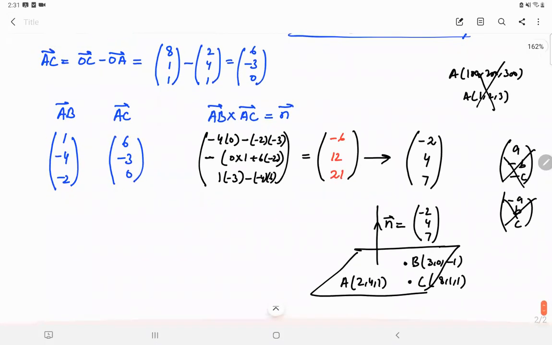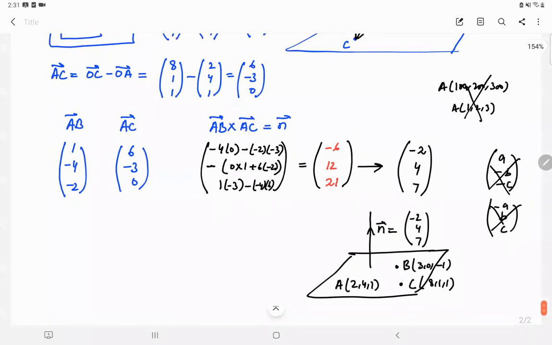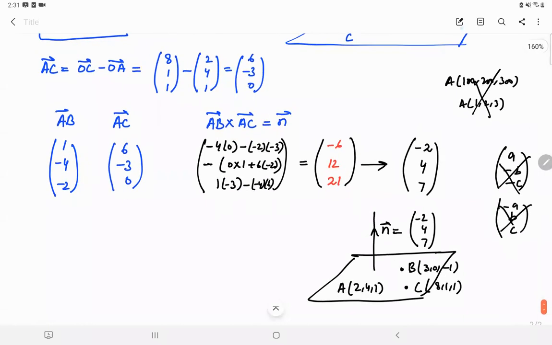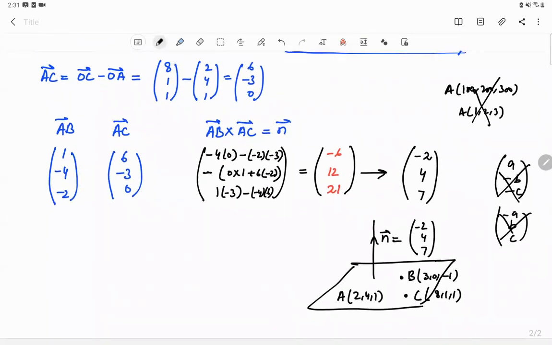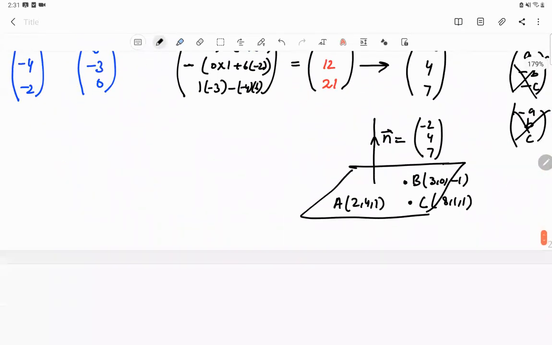Okay, let's suppose a general point P, X, Y, Z, and let's calculate our AP.